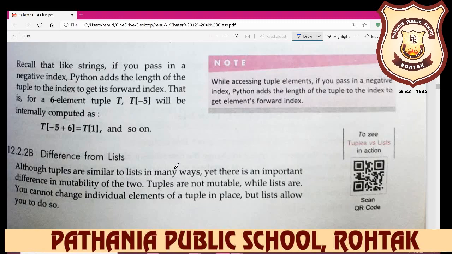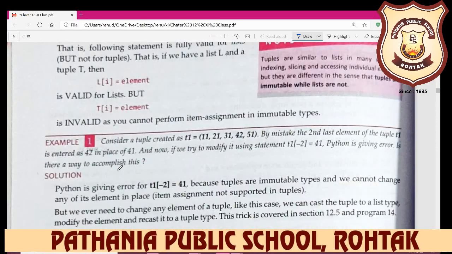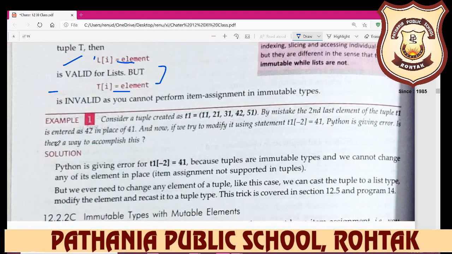So the following statement is fully valid for a list, but not for a tuple. Like this, you can assign an element of the list, which is valid for a list, but not for the tuple. In a tuple you can write down an element simply like this, but you cannot assign to it. So this is your invalid way, but in a list this is your valid way.